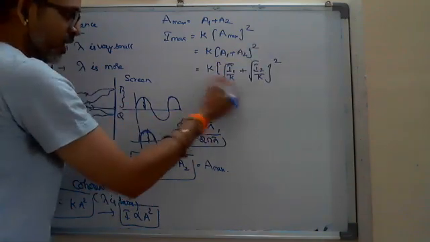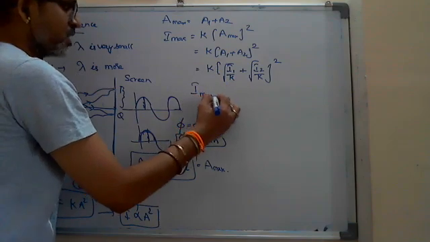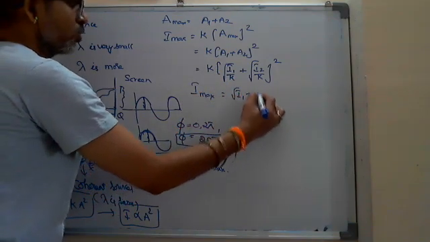After taking the square, K gets cancelled. I will get I maximum is equal to (root I1 plus root I2) whole square.